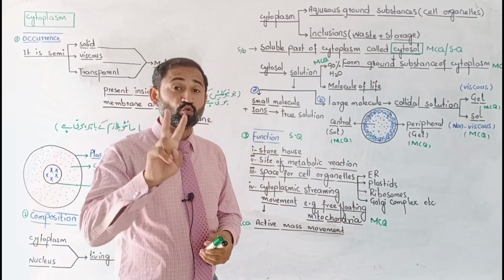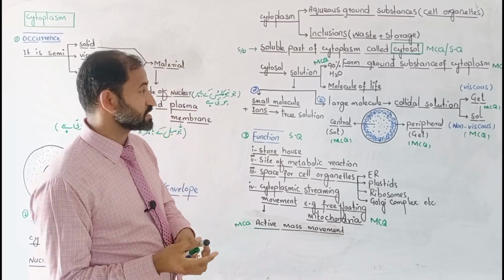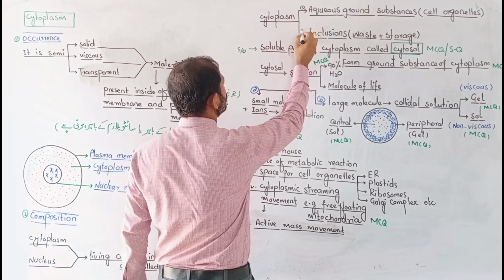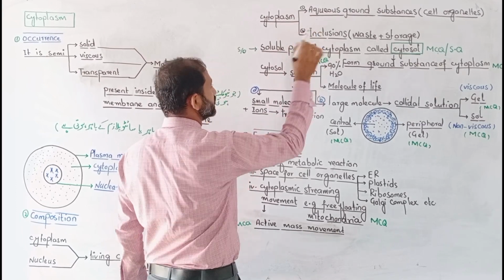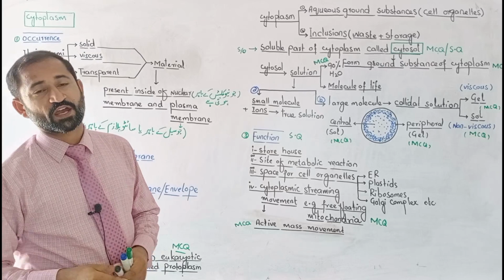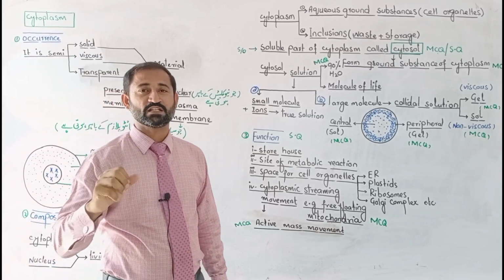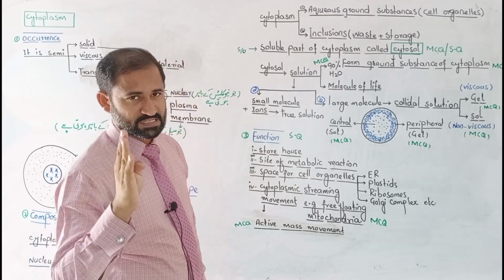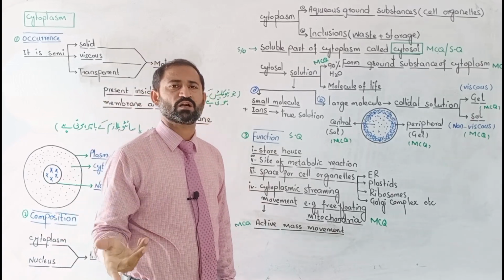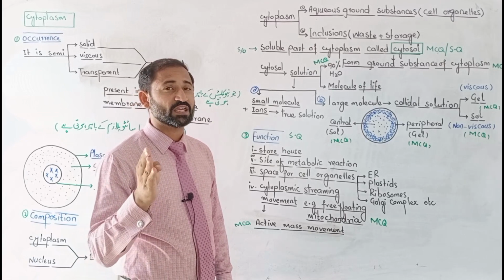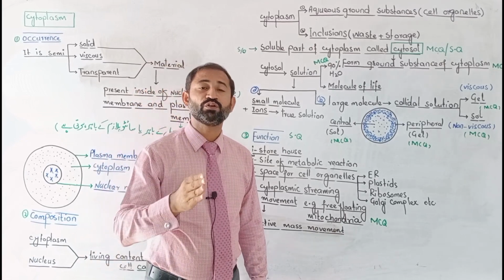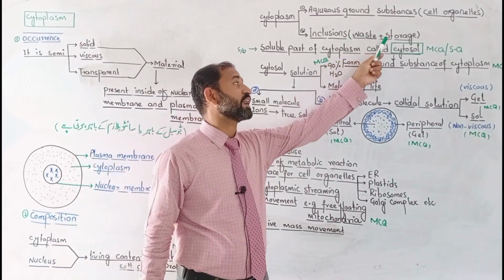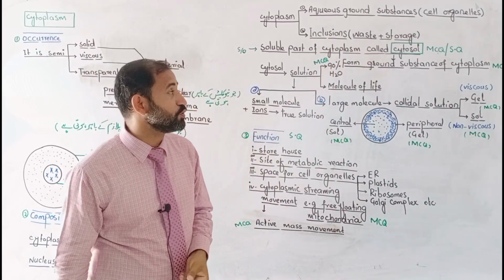Next, cytoplasm consists of two components. One is aqueous ground substance and the second one is inclusions, waste and storage. The aqueous ground substance consists of cell organelles and some other compounds, whereas inclusions include insoluble materials, waste and some storage compounds.